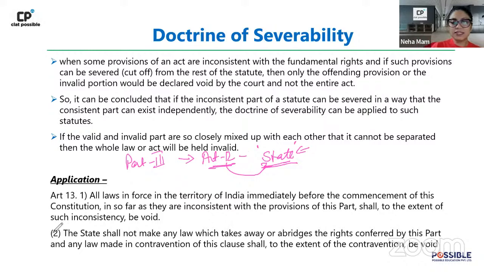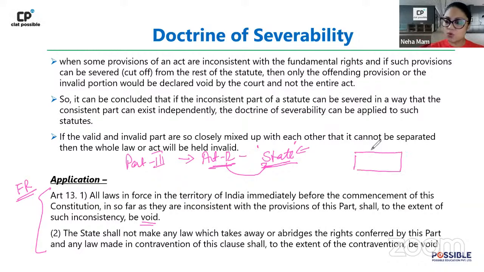Now Article 13 again talks about laws which are going against fundamental rights. So if there is any law which is inconsistent with fundamental rights, such a law is going to be declared as void. Now, the question arises: would this mean that the entire law would be declared void, or would only a certain specific part of the law be declared void, जो कि offending part है? Offending part मतलब जो कि actually violate कर रहा है आपके fundamental right को, right?